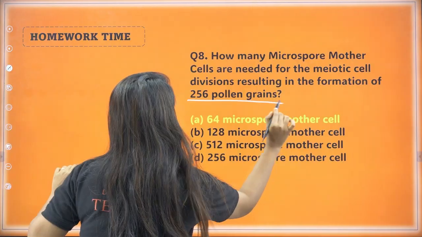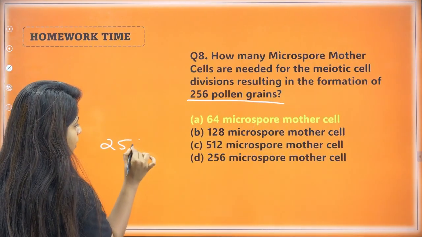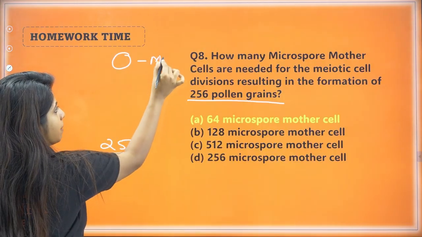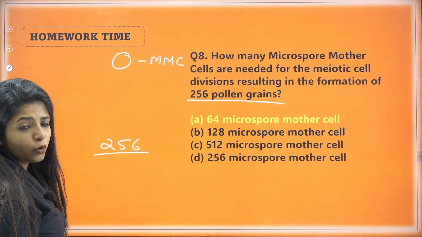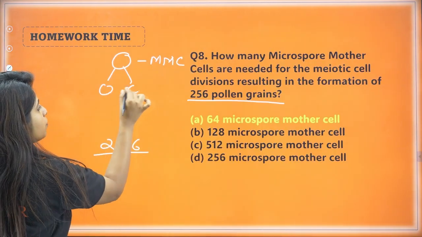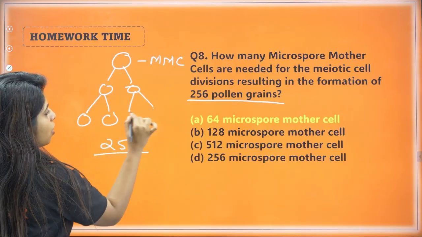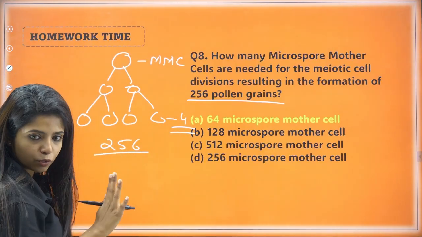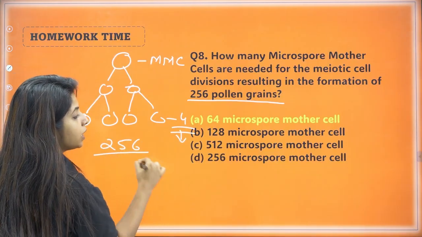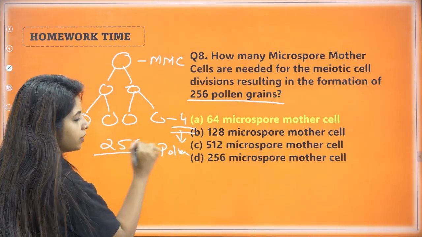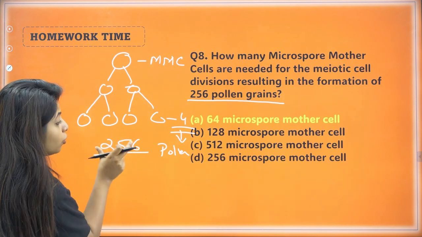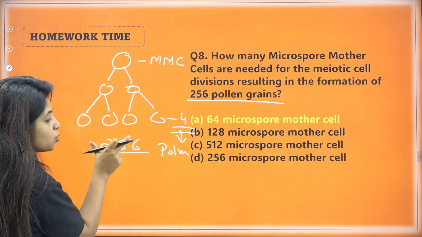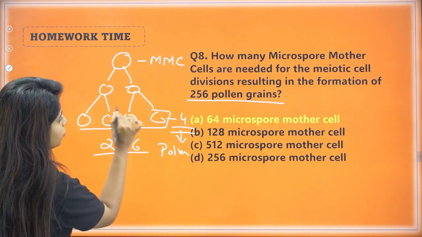So my dear children, they have put down the number, that is 256 pollen grains. Now you know there is one requirement of 1 MMC, that is microspore mother cell, to undergo meiosis and give rise to 4 microspores, and these 4 microspores are the ones that will be forming what? The pollen grains. Okay, now you have 256 pollen grains. So how many microspores would have been formed?